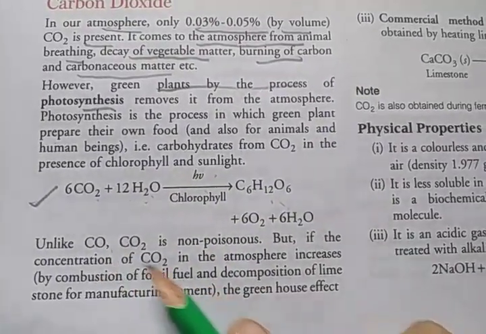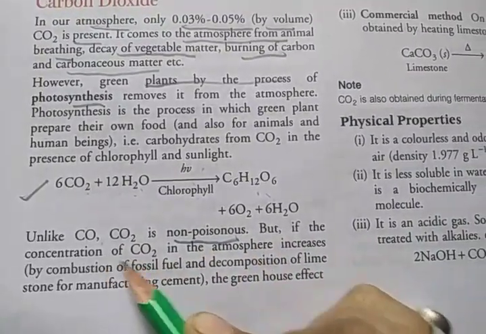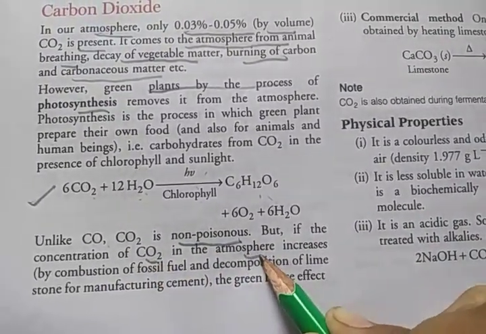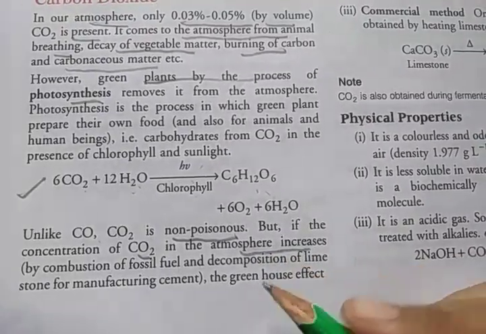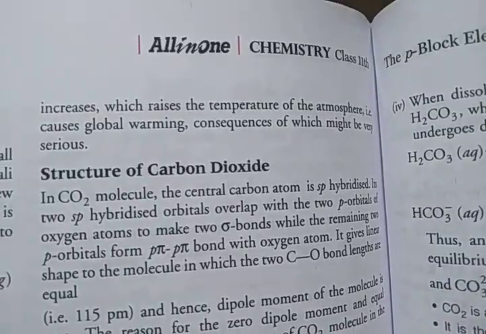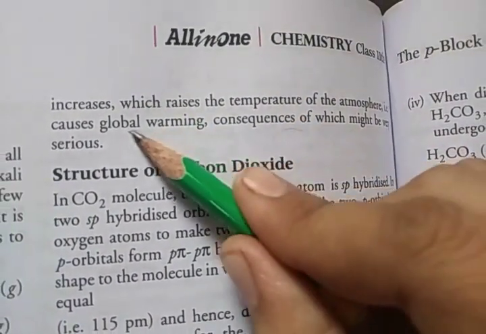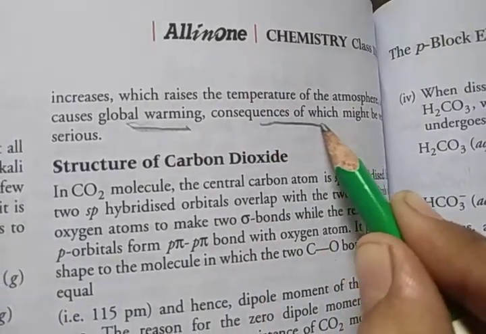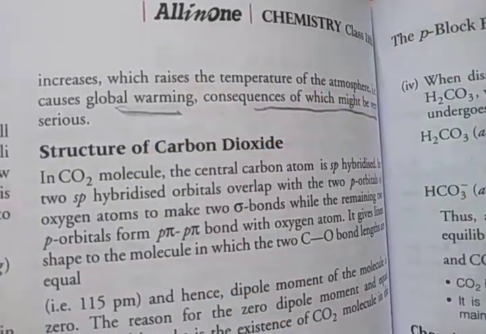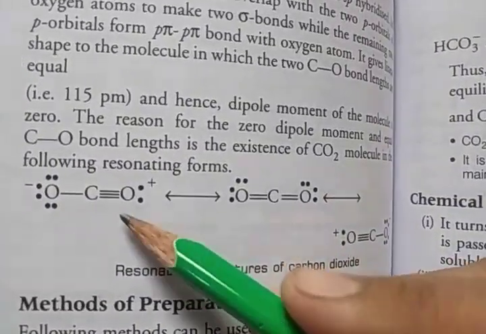Unlike carbon monoxide, carbon dioxide is non-poisonous. But if the concentration of CO2 in the atmosphere increases, the greenhouse effect increases, which raises the temperature of the atmosphere and causes global warming, the consequences of which might be very serious.